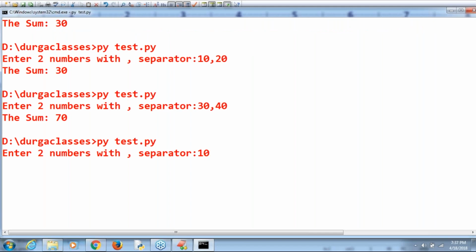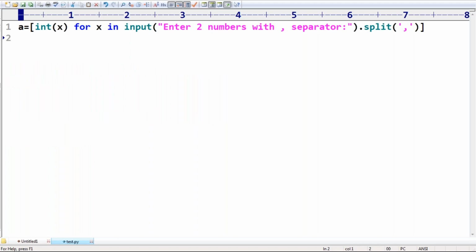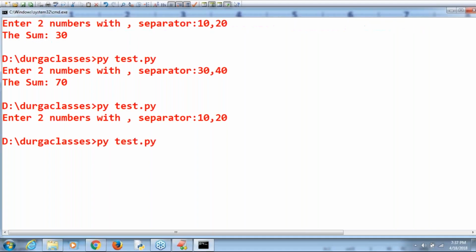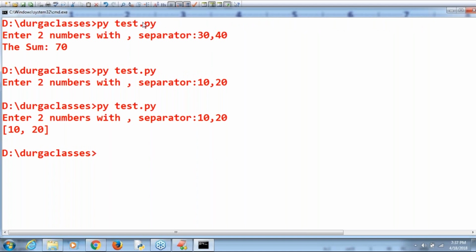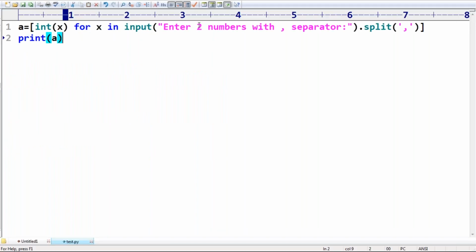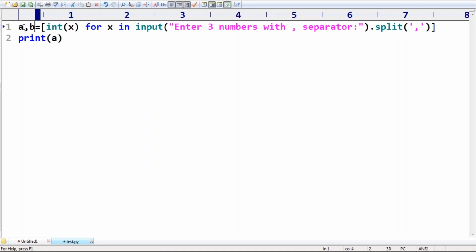What will happen? With comma separator it is asking. I'm not printing anything. One minute, please print a. Is it going to consider only the first value? 10, 20. Yes, this total thing is treated like this. One minute, enter three numbers with comma separator. a, b I'm taking.